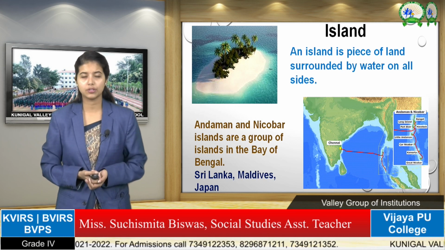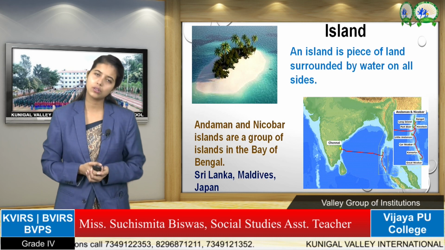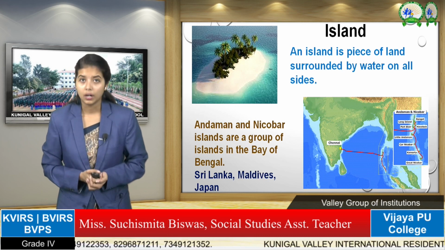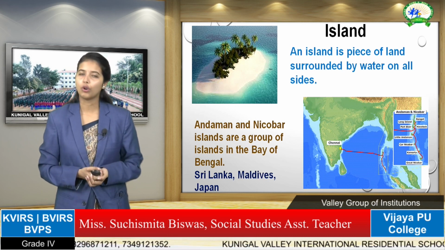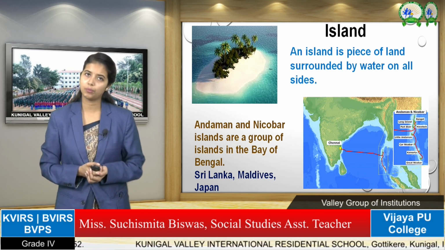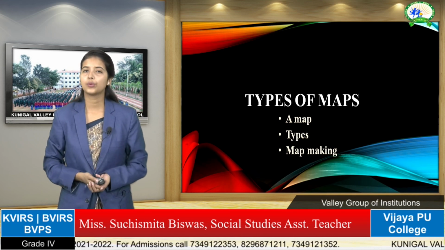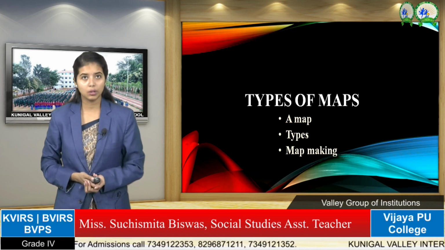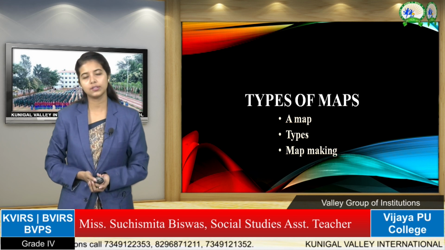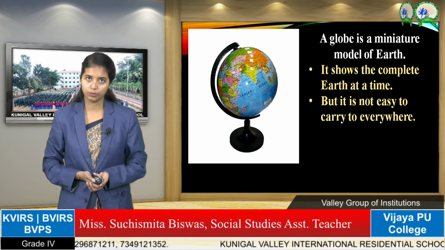So that is the chapter of the water body. Here we only know some of the important concepts of water bodies that are important for the midterm. Now we have to know about some important facts of types of map. Now we are going to know about the types of map, some of the most important facts. First we have to know what is globe.